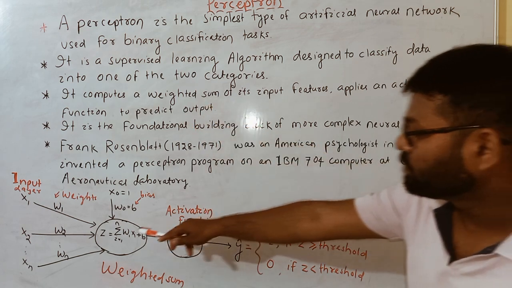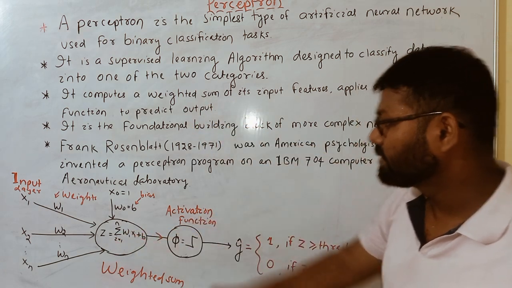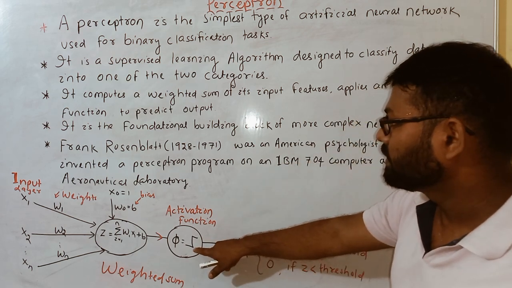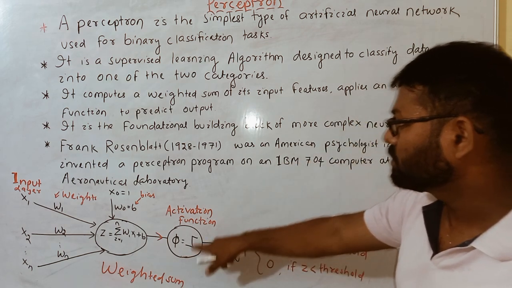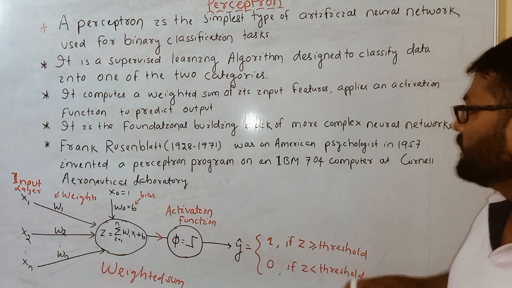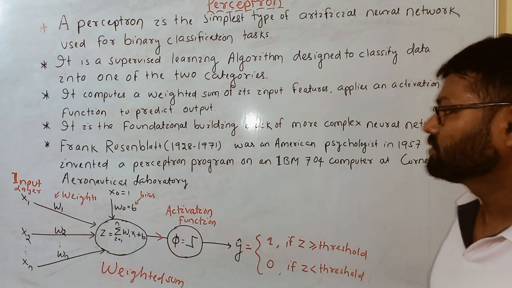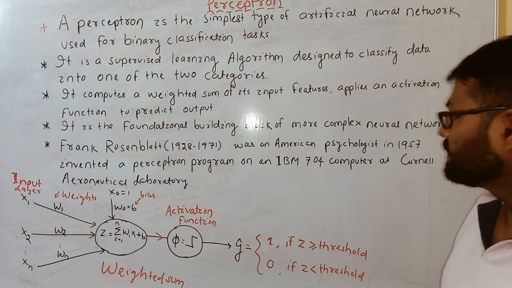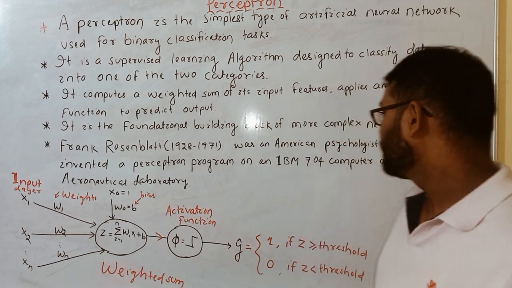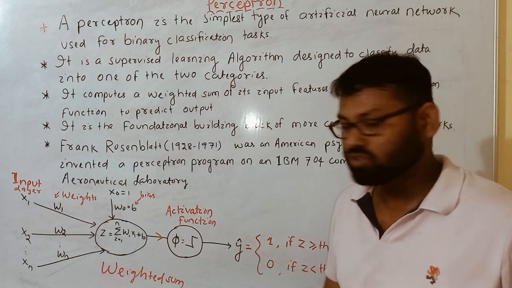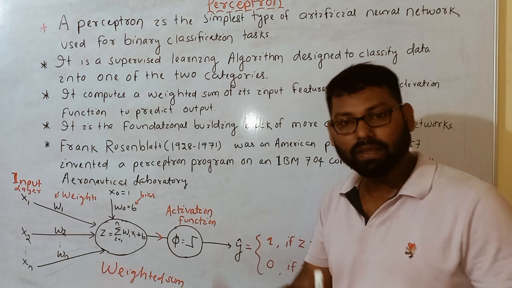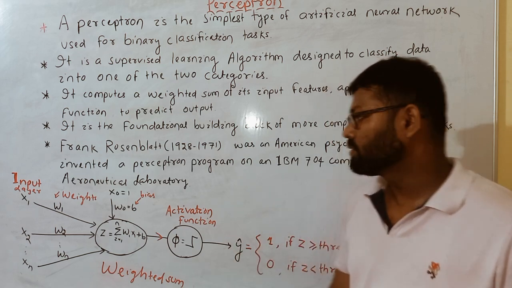It first calculates the weighted sum of the input features and applies an activation function. Here it is going to apply the activation function to predict the final output. Okay, so the activation function used is the step function. Then another point here: it is the foundational building block of our complex neural network structures. So if we combine many artificial neurons, then we can create the artificial neural network structure.